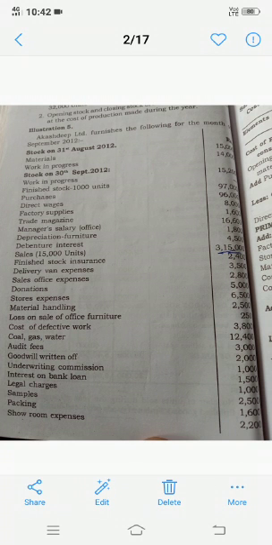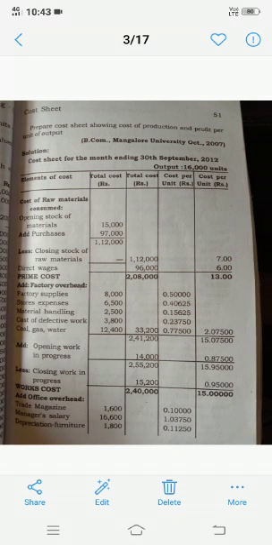Finished stock insurance 2,400, delivery van expenses 3,500, sales office expenses 2,800, donation, store expenses, material handling, loss on sale, cost of defective work, coal, gas, water, audit fees, goodwill written off, underwriting commission, interest on bank loan, legal charges, sample, packaging, showroom expenses, etc. Prepare a cost sheet showing cost of production and profit per unit of output. So this is the question they are asking on this information.